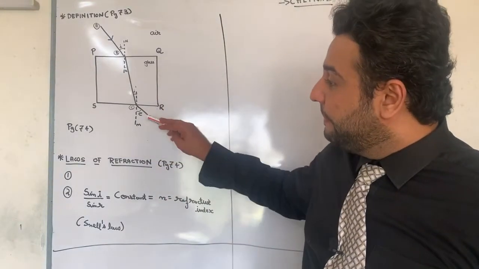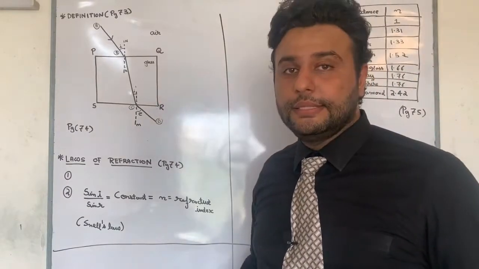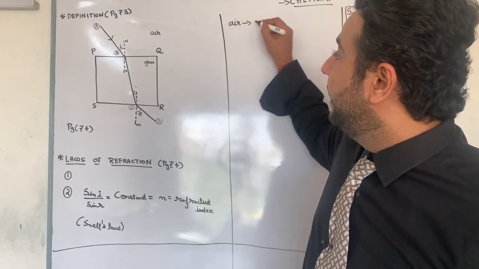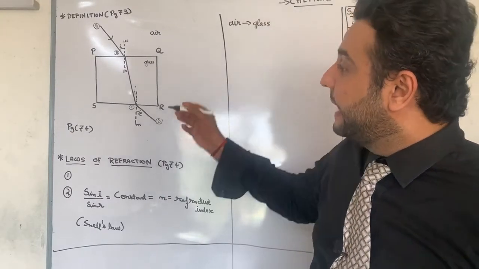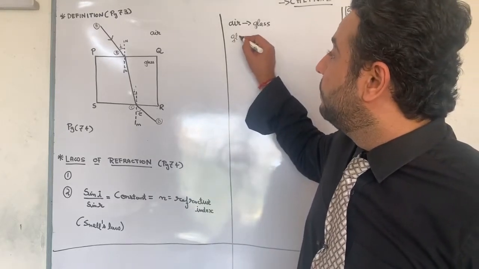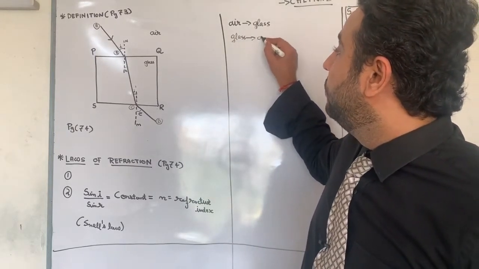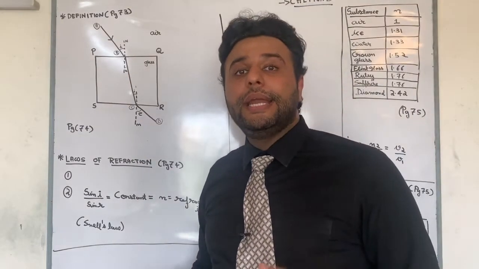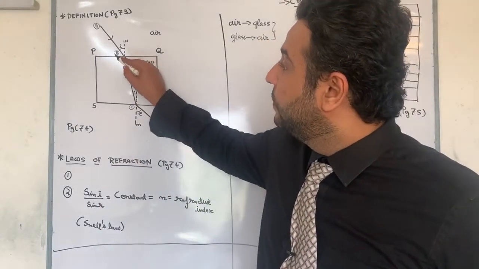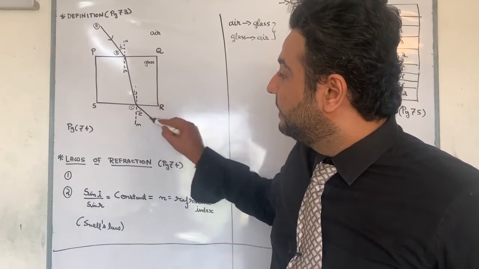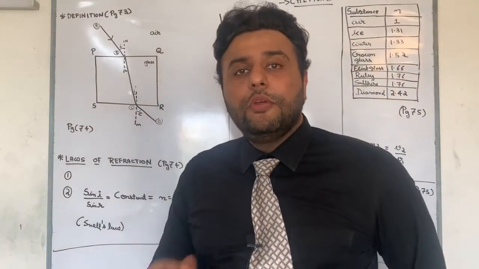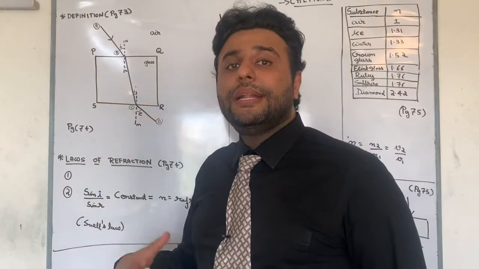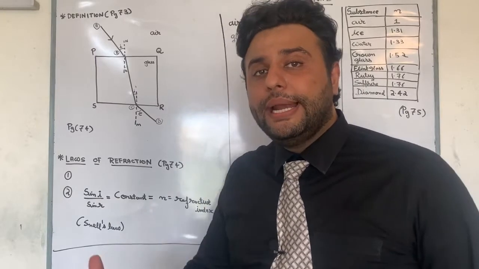The second refraction happens here when it comes out of glass. Therefore, please look at this board. The first refraction happens when it goes from air to glass. And the second refraction happens when it comes out of glass back to air. Therefore, can I say in this particular diagram, refraction takes place twice. One is over here, it changes the direction. And one is over here, it changes the direction. Now if you notice, there are some angles given. Now what are these angles? How do we measure? All that I will teach you right now.